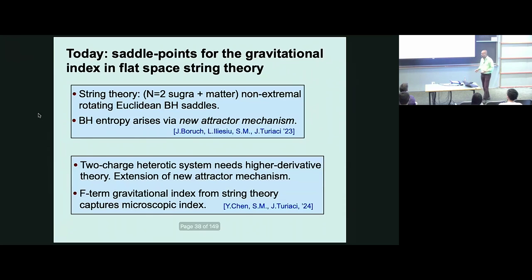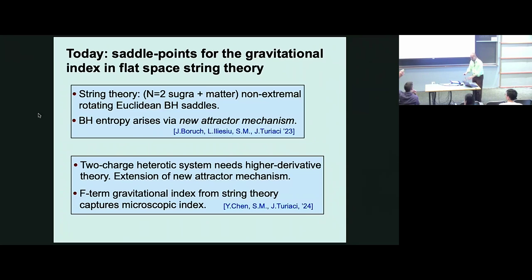Now, the second thing I want to do is work in a general situation, so not just for the heterotic system with which I motivated the talk, but for supersymmetric black holes in N=2 supergravity. And then I want to specialize to this 2-charge heterotic system, and here one needs an extension of the new attractor mechanism to include higher derivative corrections, and this we did in this paper from February with Yiming Chen and Joaquin Turiaci. And there's a small surprise there, which is that including the prepotential terms from string theory gives you exactly the leading order entropy, including the numerical 4 pi.